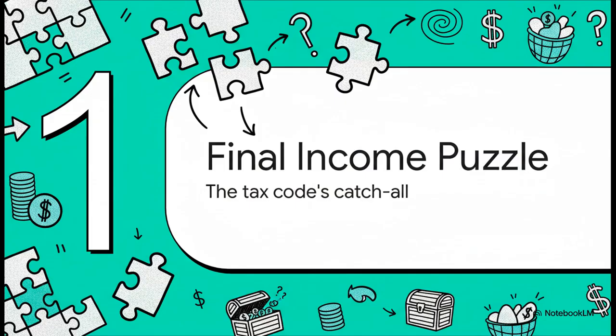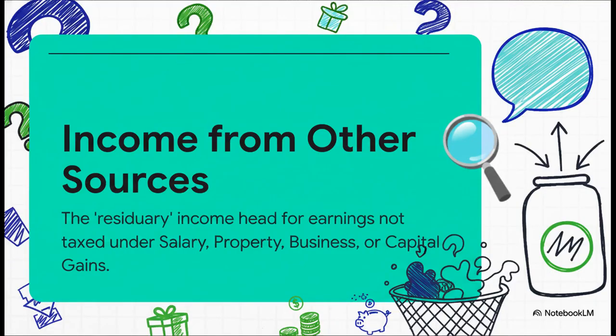We need to understand where the tax code puts all that miscellaneous income, the stuff that doesn't neatly fit into those big, obvious categories. And here it is. The official name is income from other sources. Honestly, just think of it as the tax system's catch-all bucket. If you've earned some money and it isn't salary or from your house or business or a capital gain, well, it almost certainly lands right here. It's the residuary category, basically for everything left over.